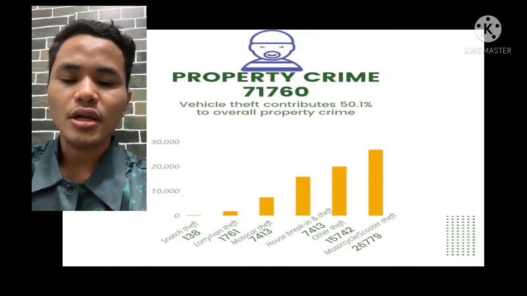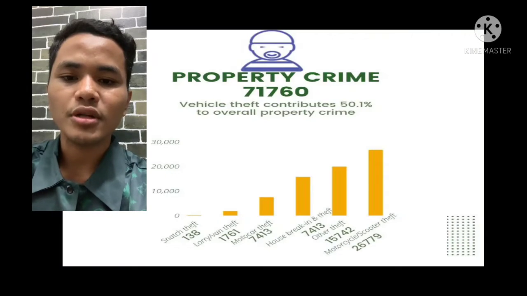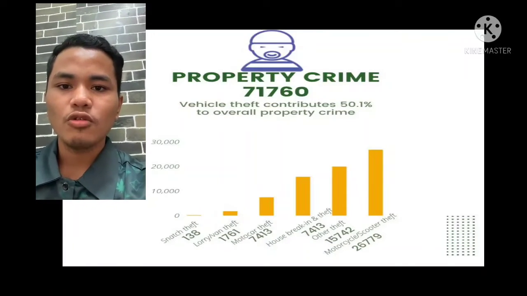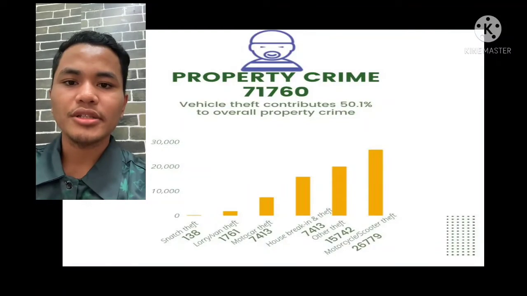First of all, the Y axis represents the volume of property crimes by the Department of Statistics Malaysia. In this slide, you will see the volume of property crime in Malaysia is 71,760, while the X axis represents the types of property crime from highest to lowest volume, and they have 6 types of property crime in this bar chart. Then I will present the property crime bar chart in Malaysia.